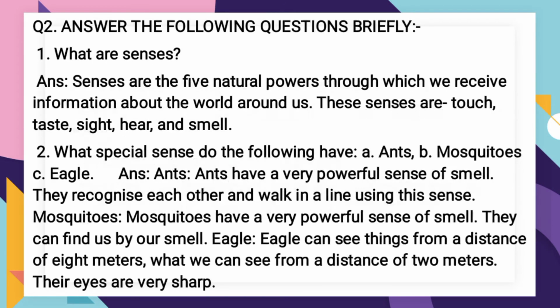The next main is: answer the following questions briefly. So you have to answer these questions. What are senses? Senses are the 5 natural paths through which we receive information about the world around us. These senses are touch, taste, sight, hear, and smell. So what are senses? These are the natural powers which help us to receive the information which is going on around us in the world.